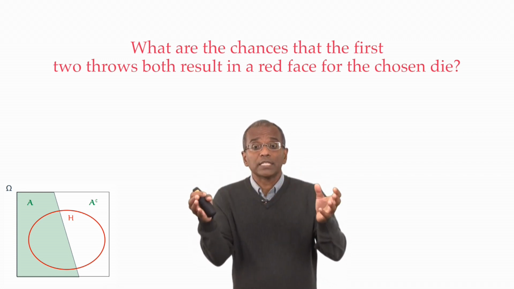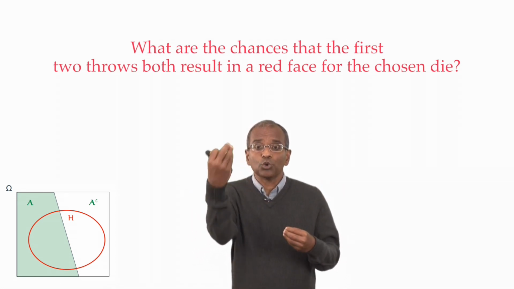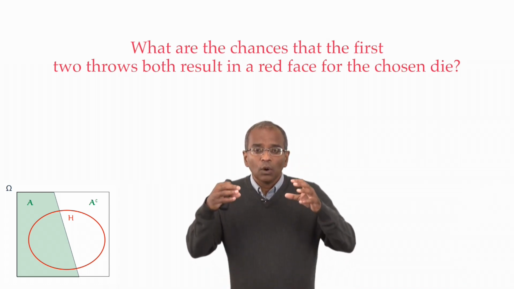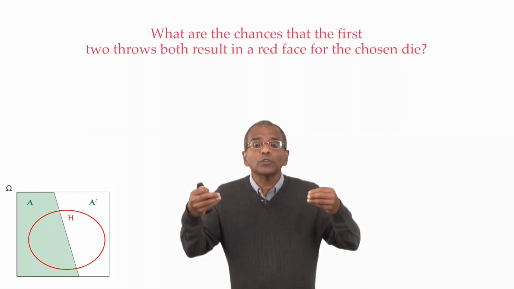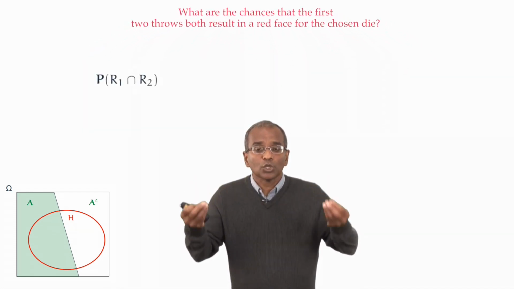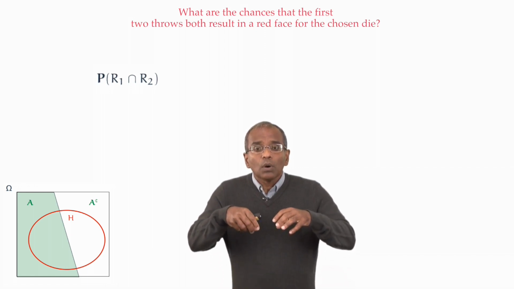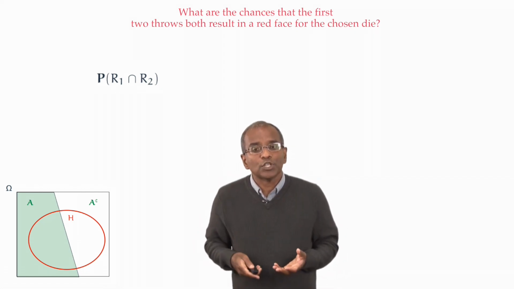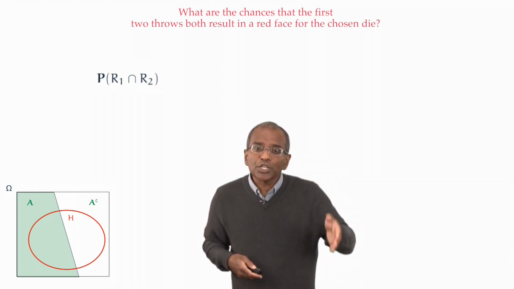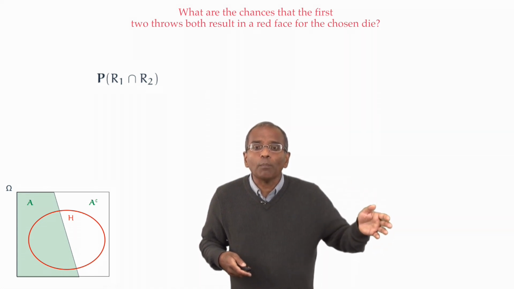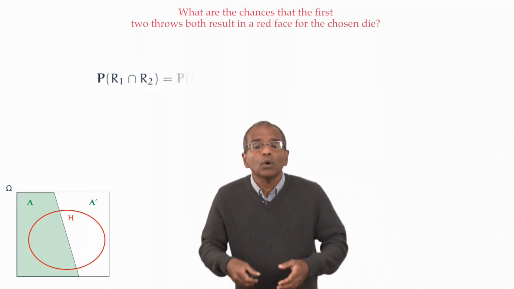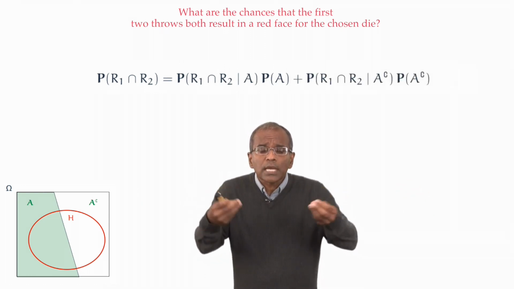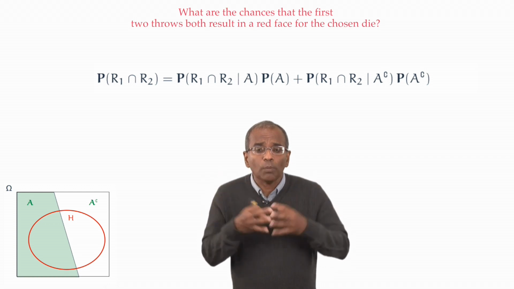Now we have a more complex event, a conjoint event. I want the first throw to result in a red face and the second throw to result in a red face. We are looking at the intersection of the two events, R1 and R2. Now, R1 intersection R2 stands in the role of H in our definition of conditional probability, and we partition the space again by A and A complement depending on which die is chosen. We write down the definition of conditional probability. Pause, write it out. Make sure you absorb this.